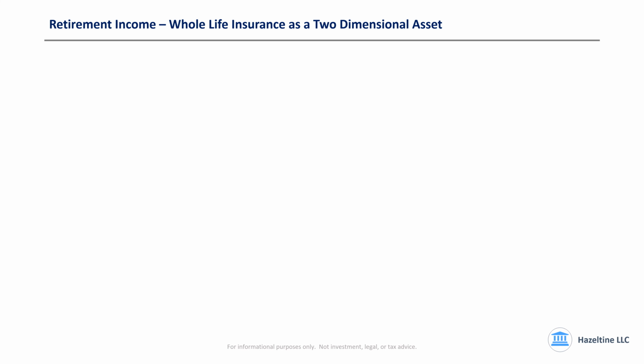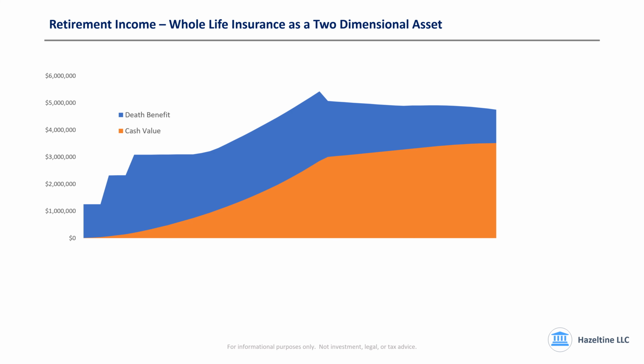Let's dive a little deeper into the retirement income scenario, which we did show in the previous video, but I want to go deeper into showing again how whole life insurance is a two-dimensional asset. Just like I mentioned before, we can be using the cash value while the cash value keeps earning for us. This shows the same scenario, projected out even further. This is showing you the working years up to age 65, what we showed on the previous slide, where we had $5 million in permanent death benefit and $3 million in cash value by age 65. And this is showing you what it will look like in retirement.